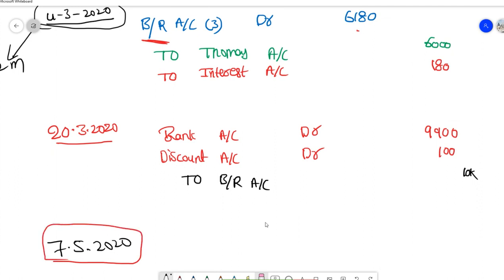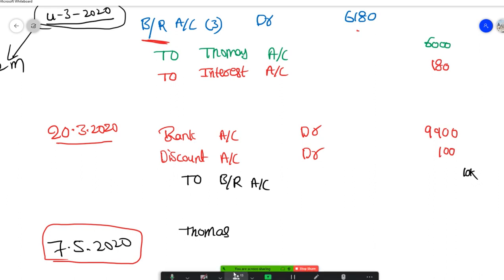I need to cancel whatever I have written. Thomas will become our debtor again, because only then can I make Thomas my bad debt, right? So here you have credited Thomas.